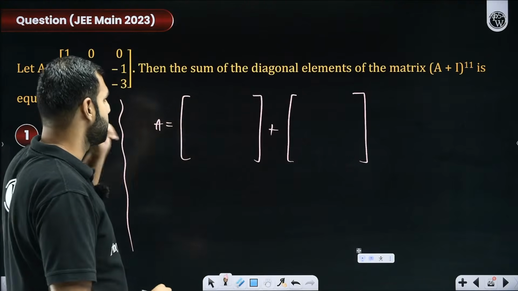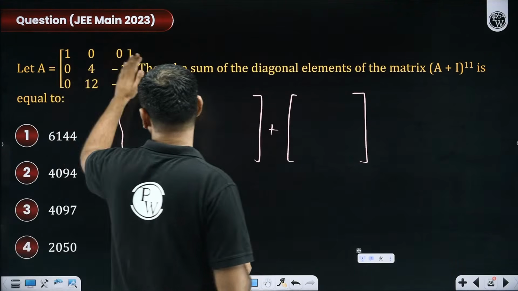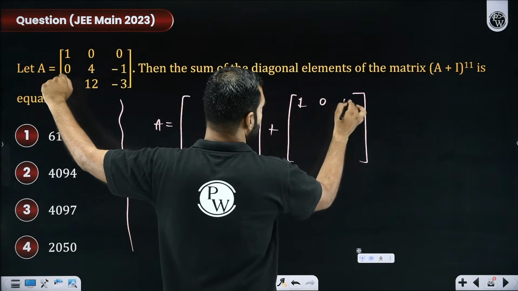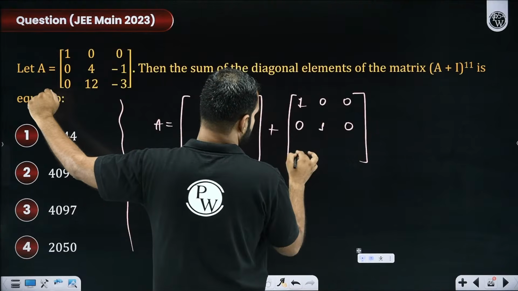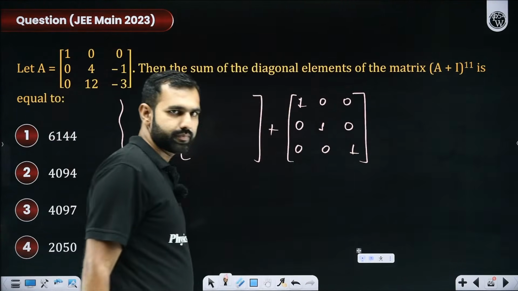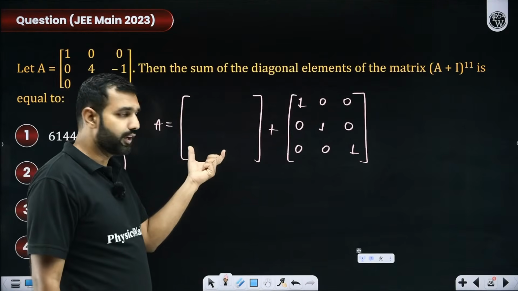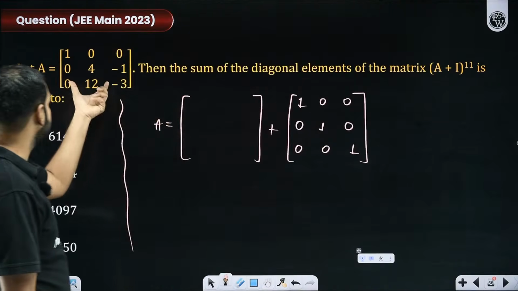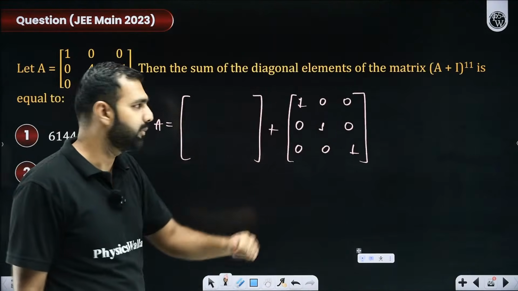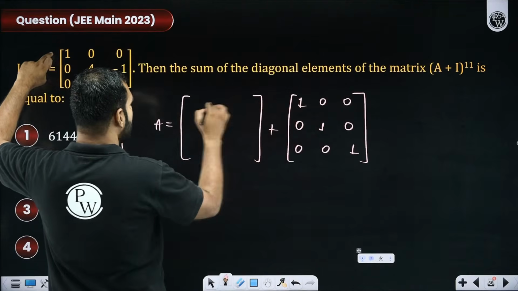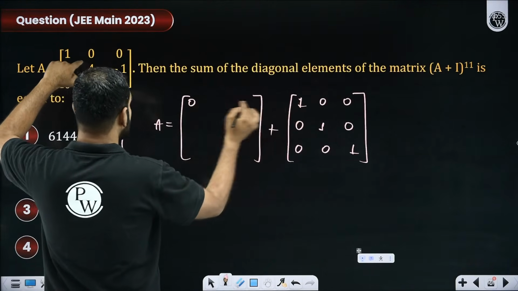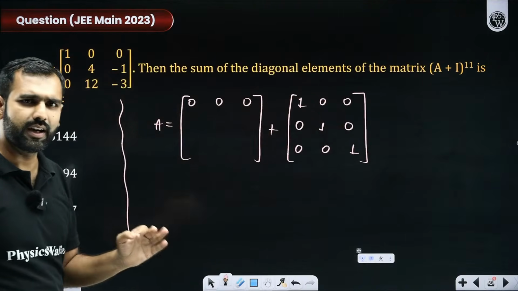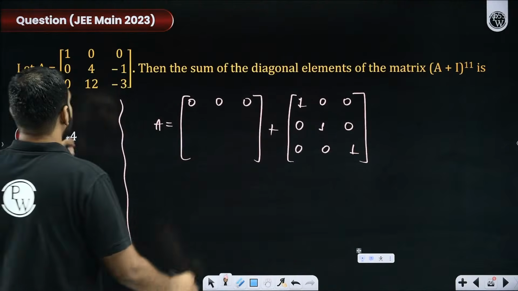Now, here we are. This is your matrix A, which is 1, 0, 0, 0, 4, minus 1, 0, 12, minus 3. So what is an identity matrix? Sir, it is 1, 0, 0, 0, 1, 0, and 0, 0, 1. Yes or no? So now I'm trying to think of a matrix which, when added to an identity matrix, generates this matrix. So I hope it is easy and understandable. So sir, here there's supposed to be 1, which I have already taken. So it is 1 plus 0 is 1. So this is 0 and this is 0 because 0, 0, 0, 0. Yes or no? Understandable.